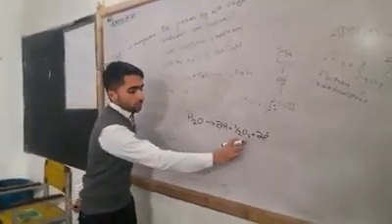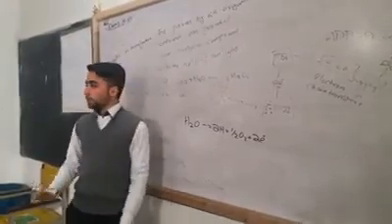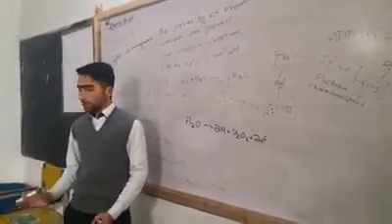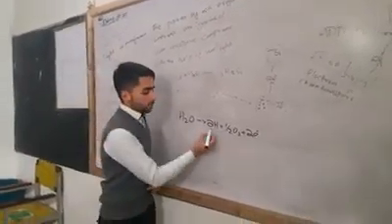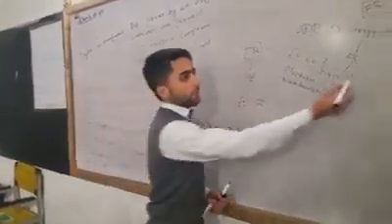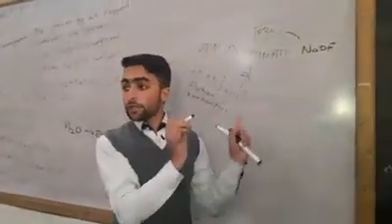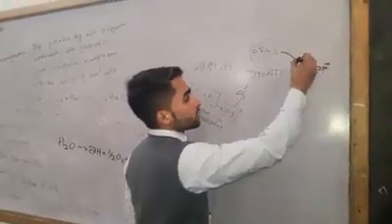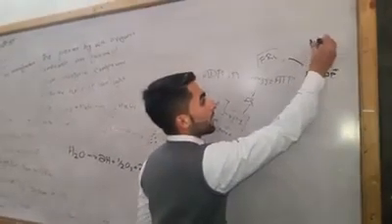This O2 molecule comes out to our environment, and the 2 hydrogens come here and bond with NADP and form NADPH2.